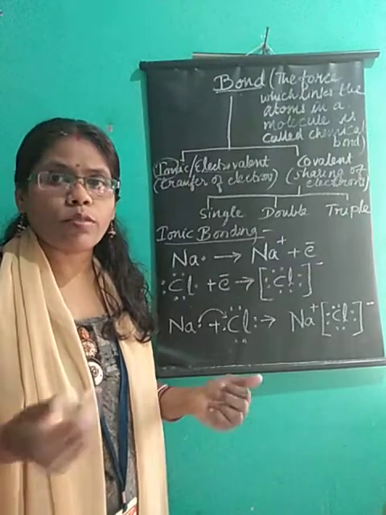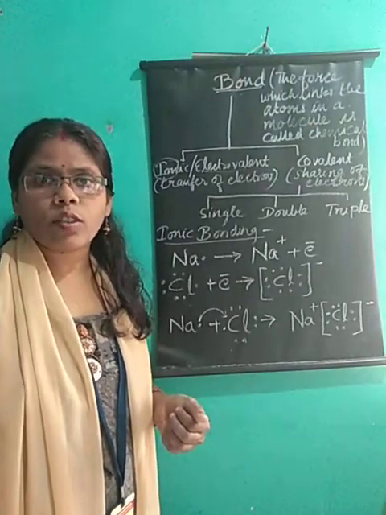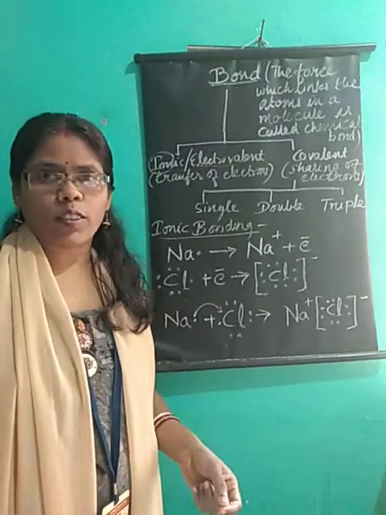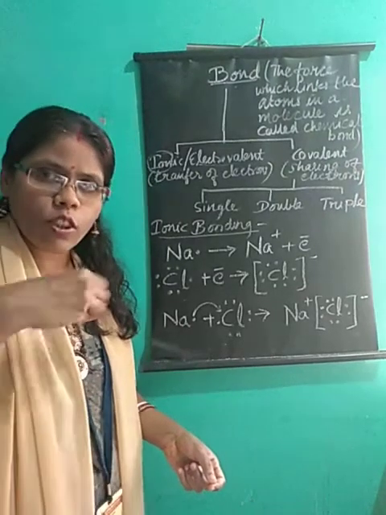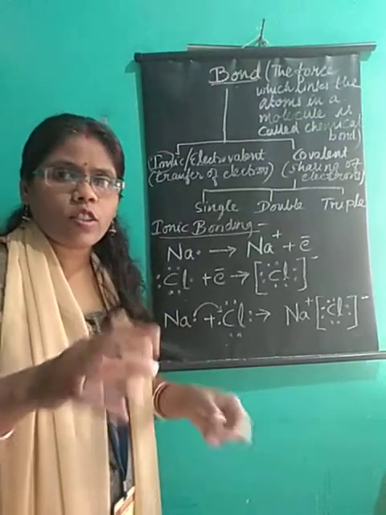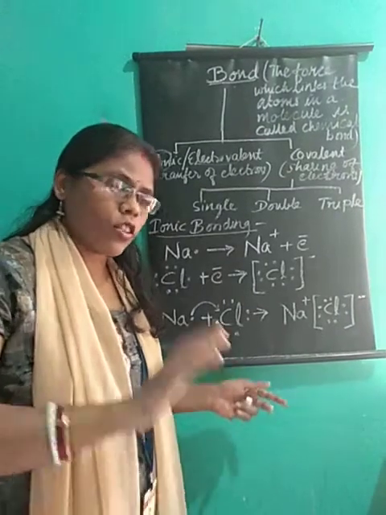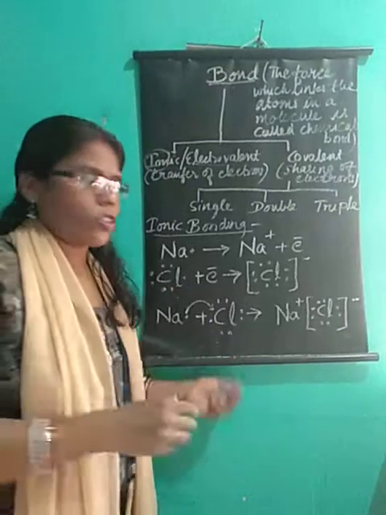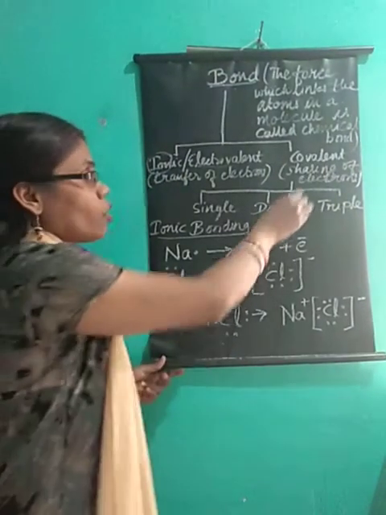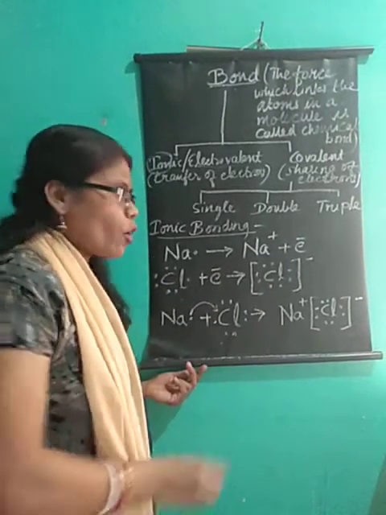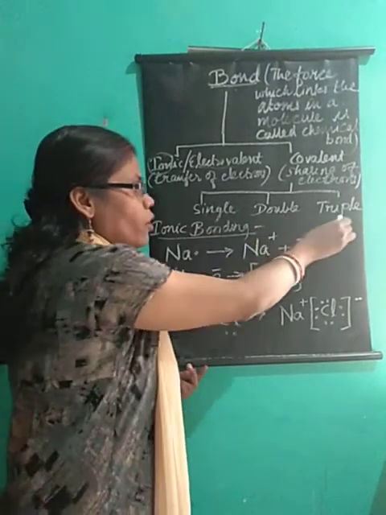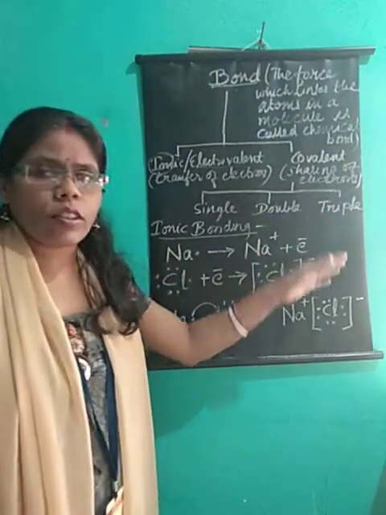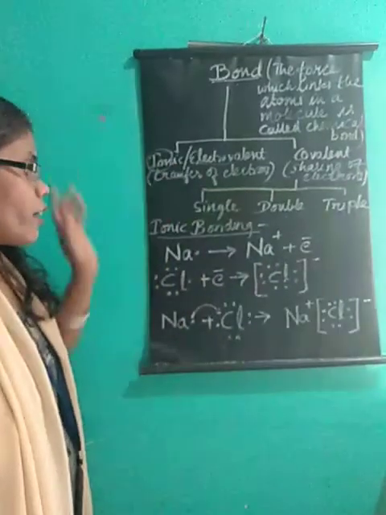Like in tiffin, what do we do? If we have one chapati, our friend is also hungry, we are also hungry, we share that chapati, right? The same thing. We don't directly give it. We also need it, the other one also needs it, so we just share it. So that is covalent. In covalent, sharing of electrons takes place, whereas in ionic, transfer of electrons takes place. There are 3 different types of covalent bonds: single, double and triple covalent bond. This we will study afterwards. First we will study ionic bonding.